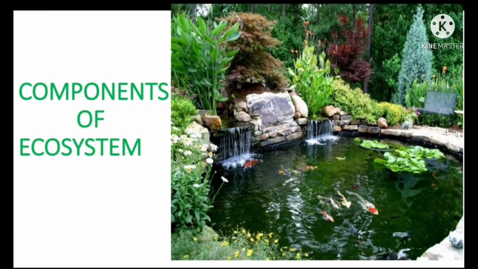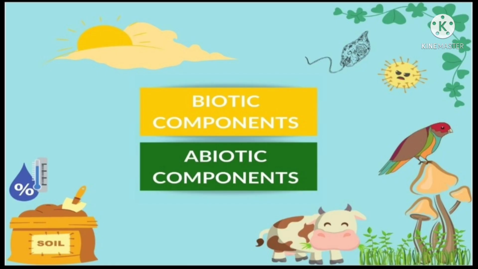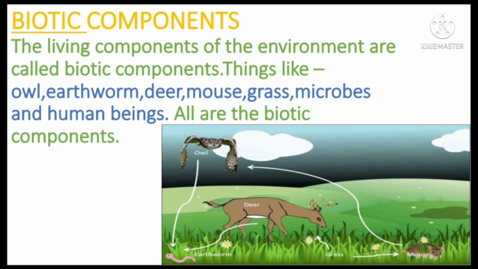Components of ecosystem. There are two components of an ecosystem: biotic components and abiotic components. Biotic components. The living components of the environment are called biotic components. Things like wolf, earthworm, deer, mouse, grass, microbes, and human beings are all biotic components.